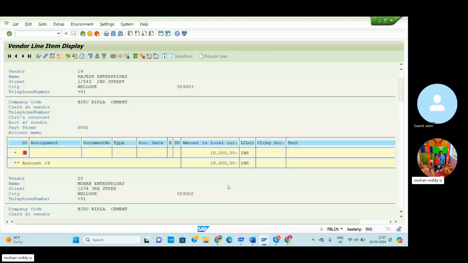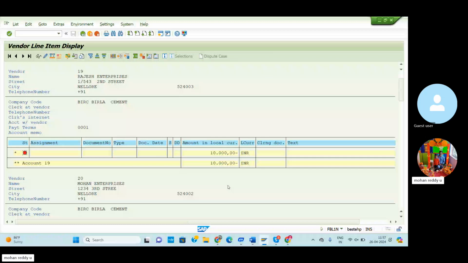So once we go to the SAP end user screen, accounting, financial accounting, accounts payable, document entry.